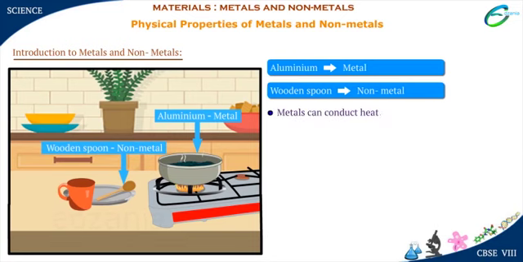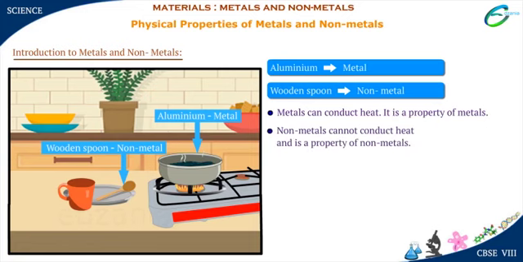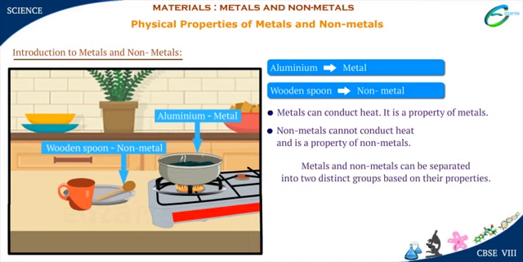Metals can conduct heat. It is a property of metals. Non-metals cannot conduct heat, and this is a property of non-metals. Metals and non-metals can be separated into two distinct groups based on their properties. Properties can be physical and chemical. Let us study some of the physical properties of metals and non-metals.